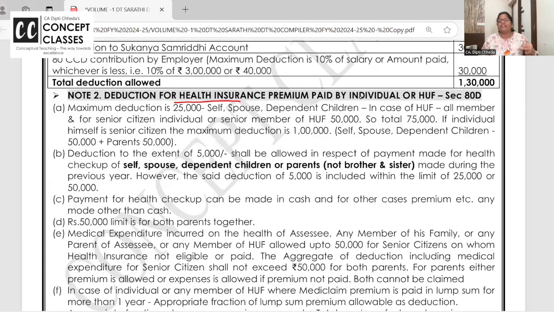And health insurance, when you pay, if someone is hospitalized, then in that case you get a deduction here for whatever premium you have paid. Maximum deduction is 25,000 for self, spouse and dependent children. In case of HUF also 25,000, but if there is a senior citizen, right? Okay.